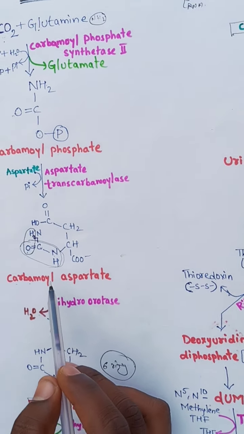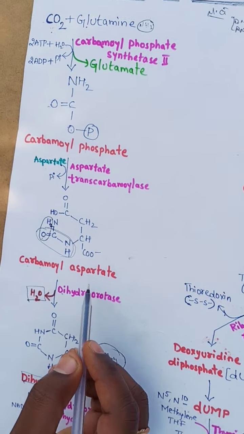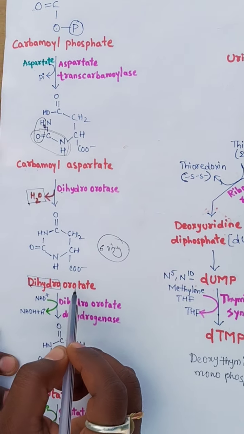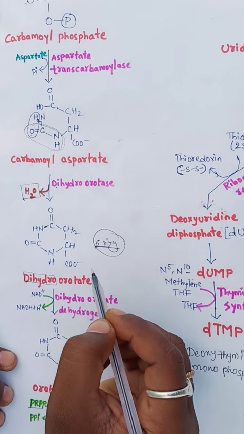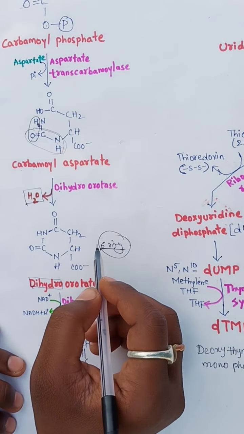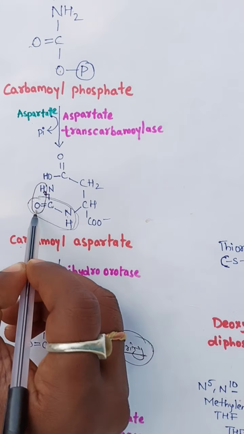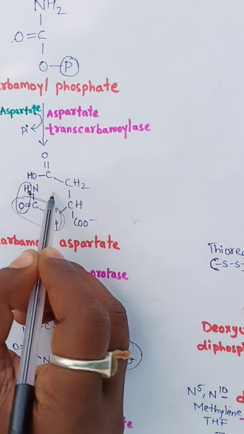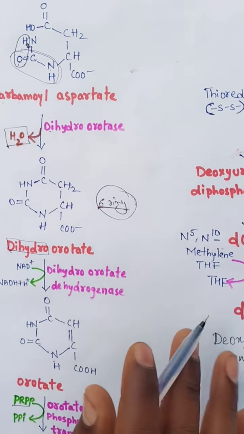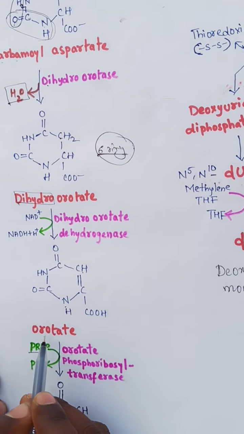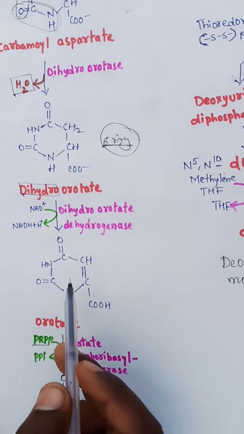From this carbamyl aspartate, elimination of the H2O molecule produces dihydroorotate, and it produces a 6-membered ring as well. The H2O is eliminated from this structure, forming the 6-membered ring, which is known as dihydroorotate. The dihydroorotate is again converted to orotate. What is the difference between these two words?